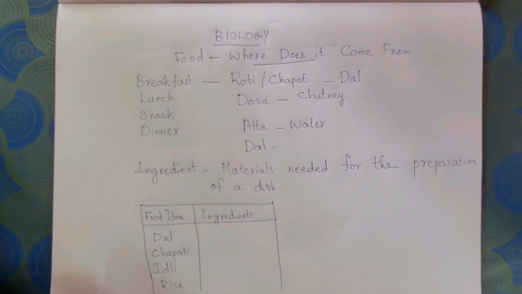So, in today's topic we have learned about ingredients. Ingredients are materials needed for the preparation of a dish. In the next topic, we will see the sources of each of the ingredients.